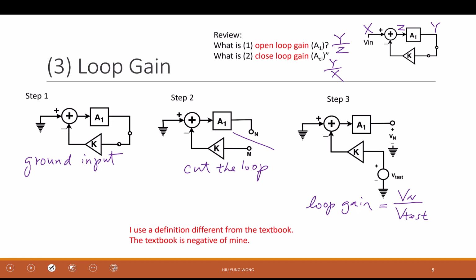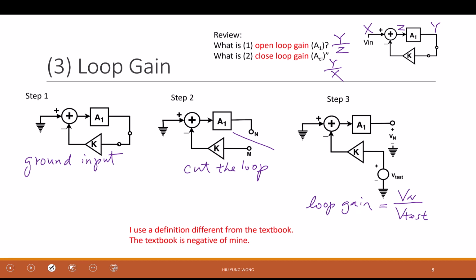There are applications for it, but it's unstable. But the point is they definitely need to have a negative loop gain. How you define the loop gain depends on you. For example, if it is positive, you can call it a negative loop gain. Depends on how you define it. But overall, the concept is you need a negative loop gain to get a stable system.